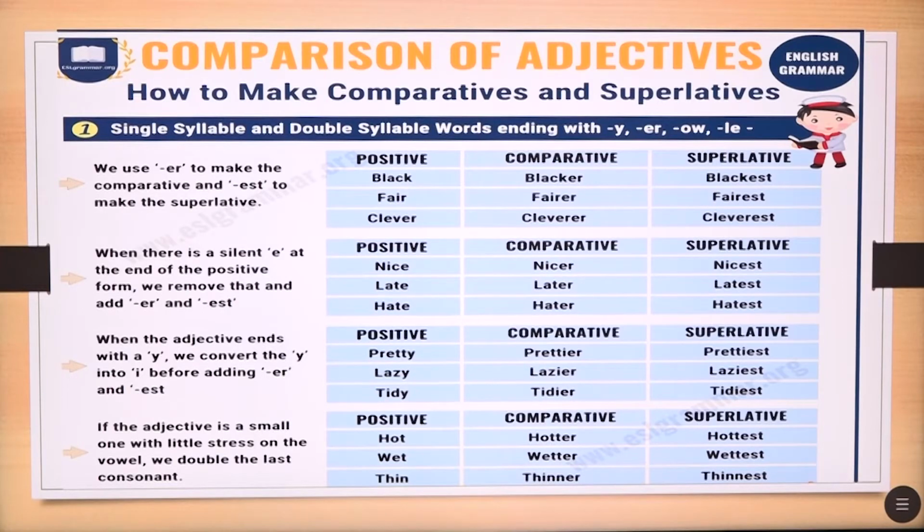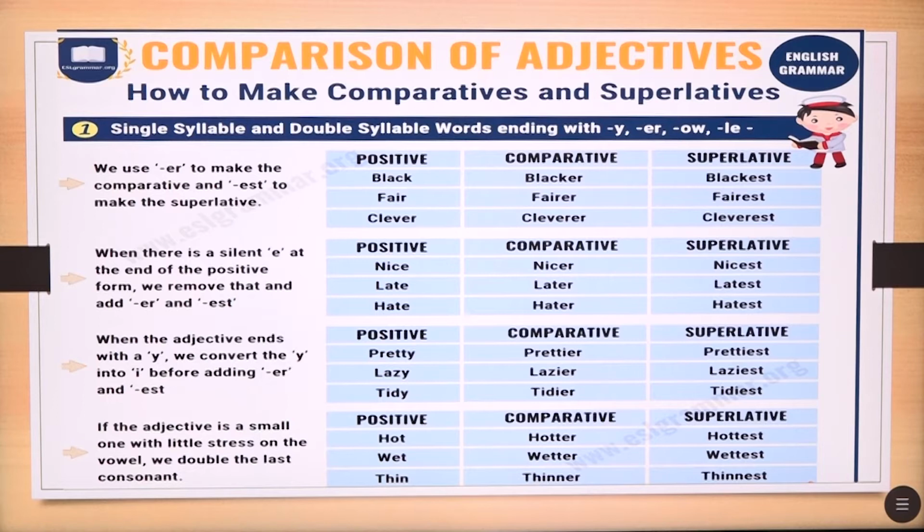Here you have some more explanation about the comparison of adjectives, how to make comparatives and superlatives. In this case, only short ones. So we use ER to make the comparative and EST to make the superlative, as I said before. Like black, blacker, the blackest. Fair, fairer, the fairest. Clever, cleverer, the cleverest.